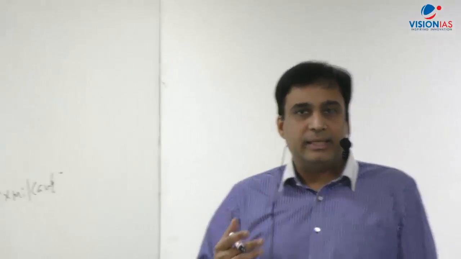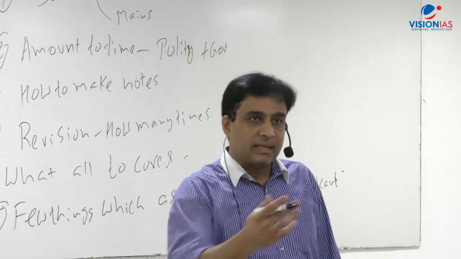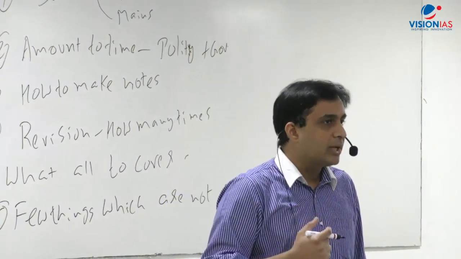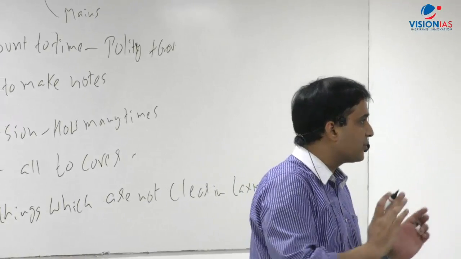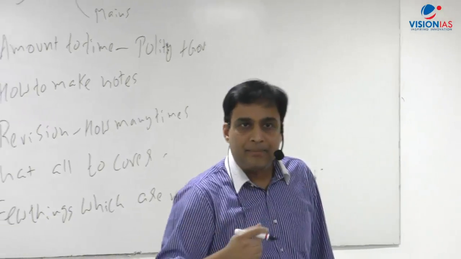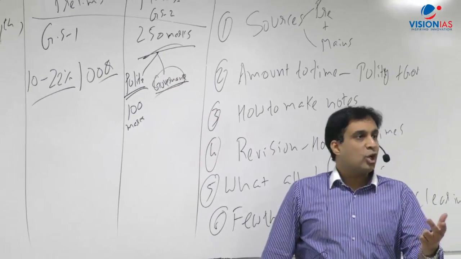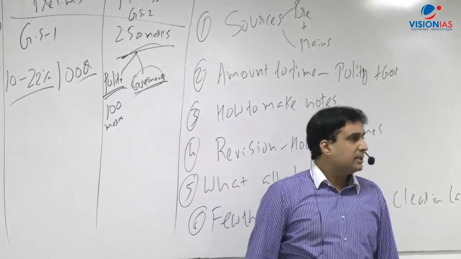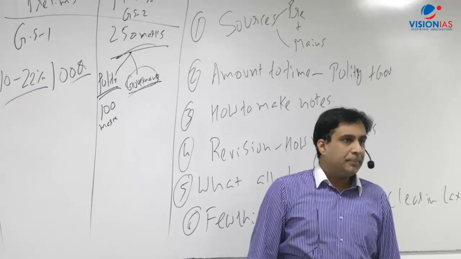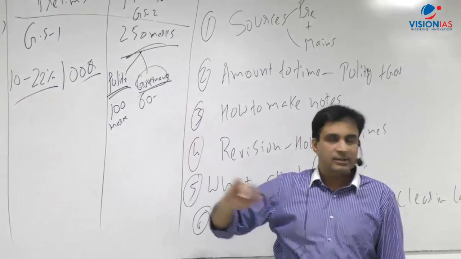Citizen charter, e-governance, role of NGOs. NGOs have become more important recently. How should we tame NGOs so that they serve the larger interests of society and do not go against them? So these portions we cover as governance, social audit, citizen charter. What is the approximate weightage of the governance part? Around 60 to 65 marks.